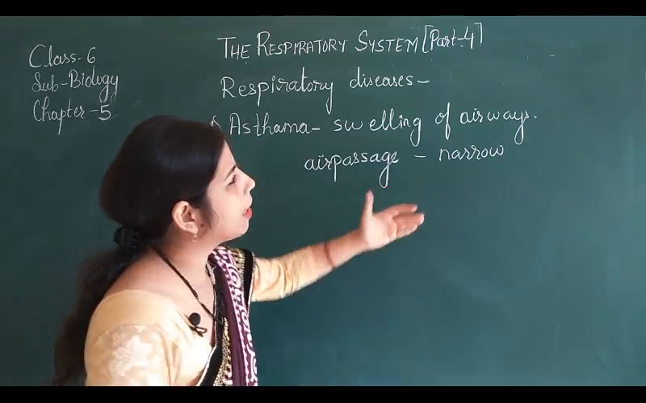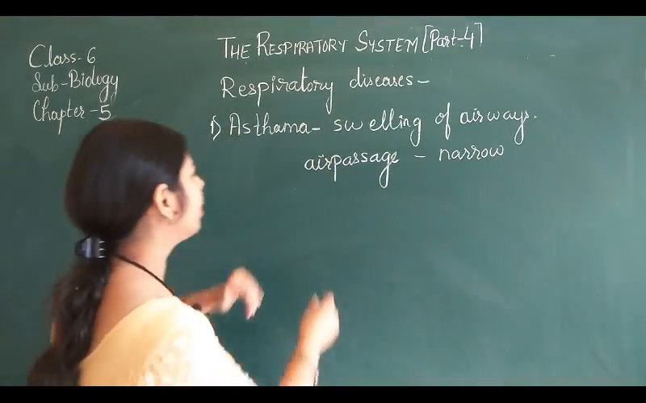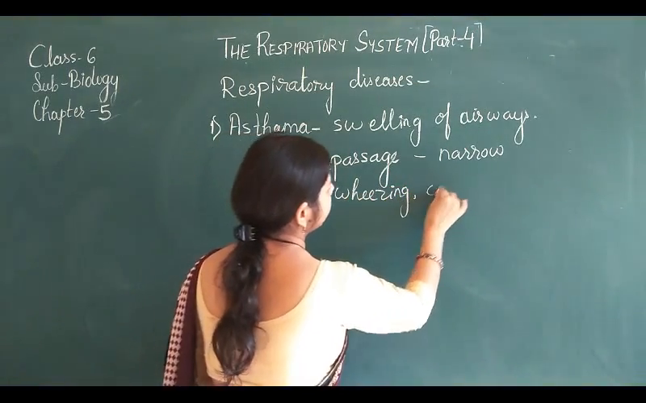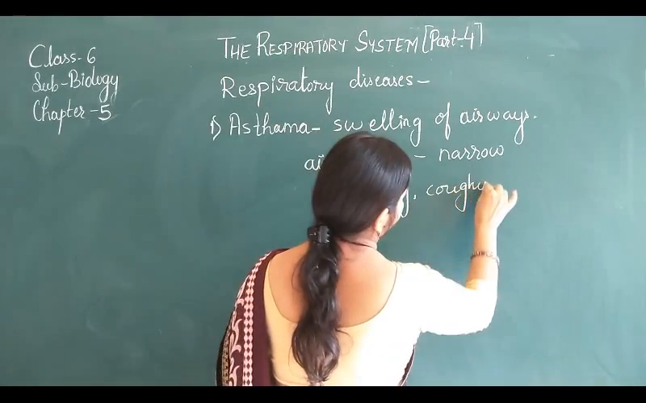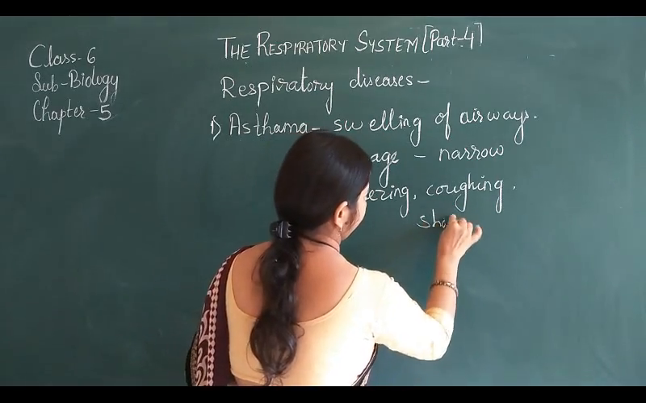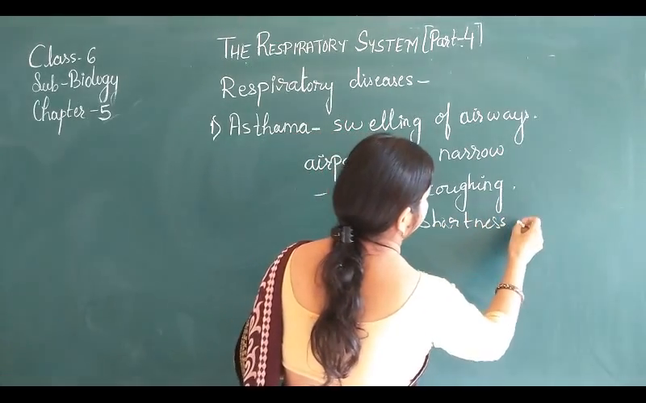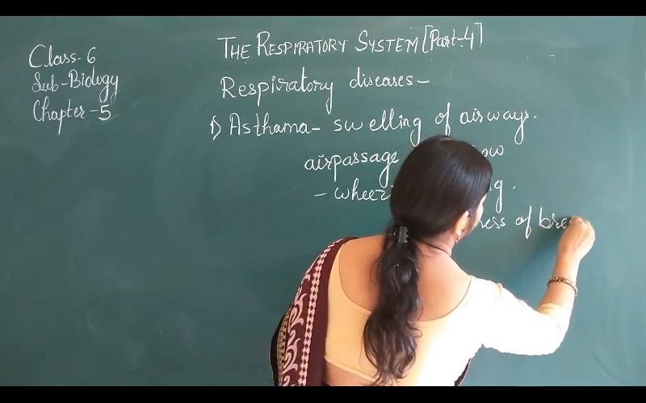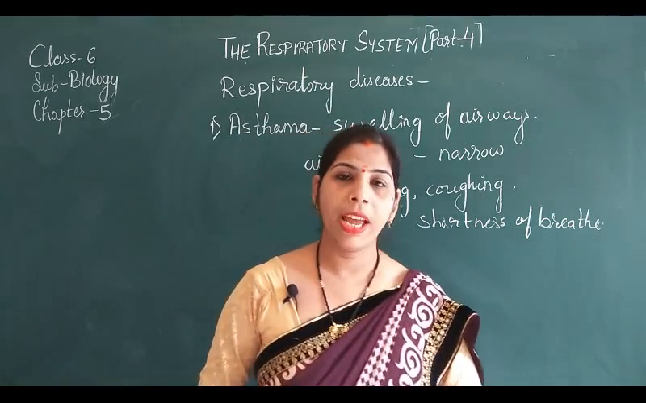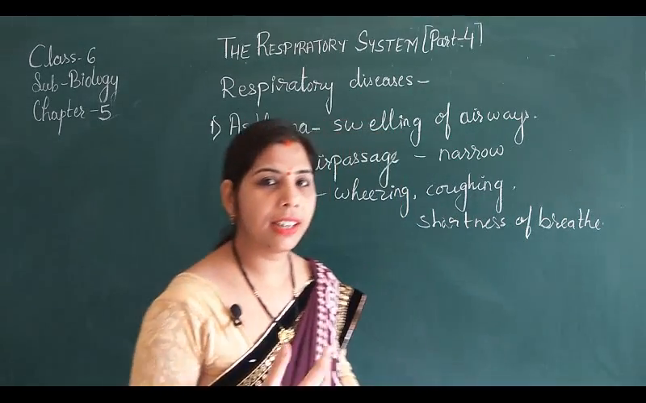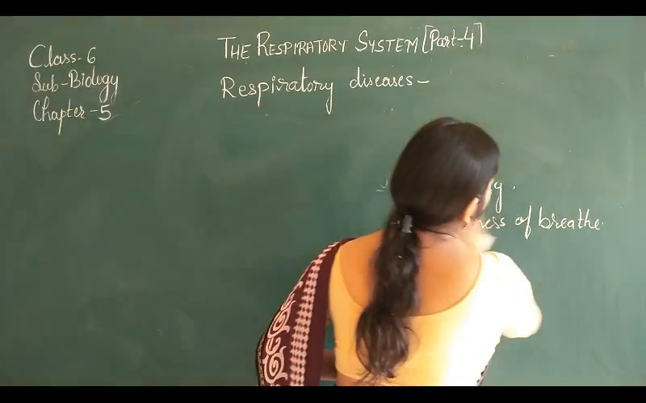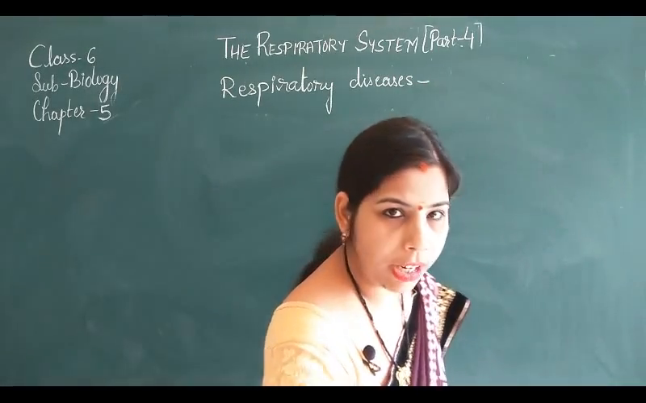So if we are going to discuss the symptoms, what are the symptoms of this? Symptoms are wheezing, coughing, and one more symptom is shortness of breath. This disease can occur because of some allergens जिनसे हमें एलर्जी हो जाती है, just like dust, smoke and pollen grains. Now let us discuss another disease, and the name of that disease is bronchitis.